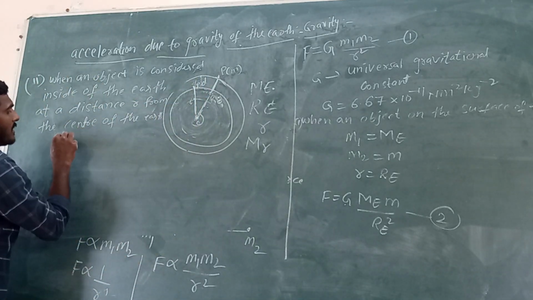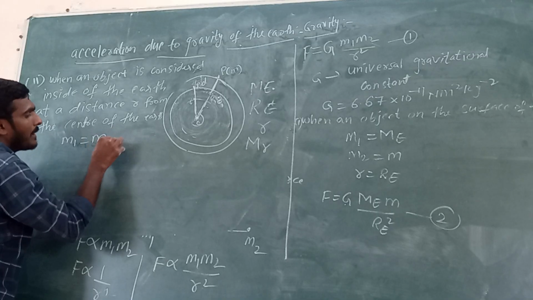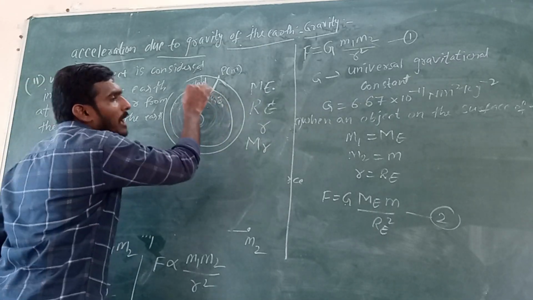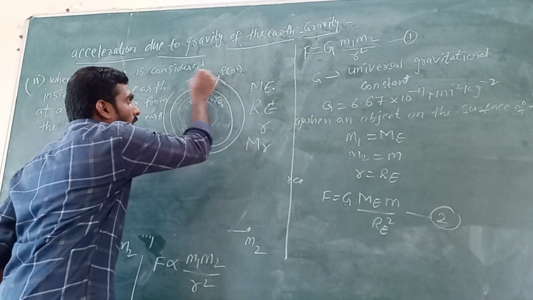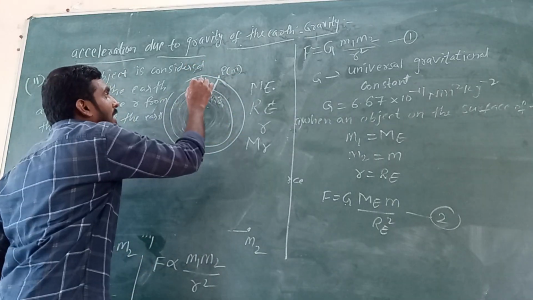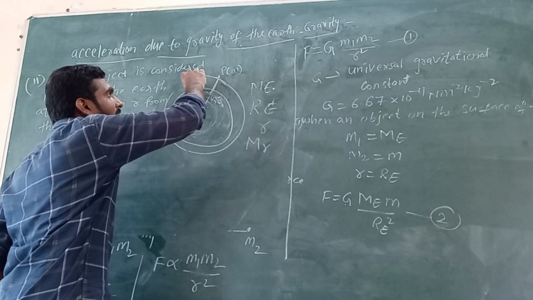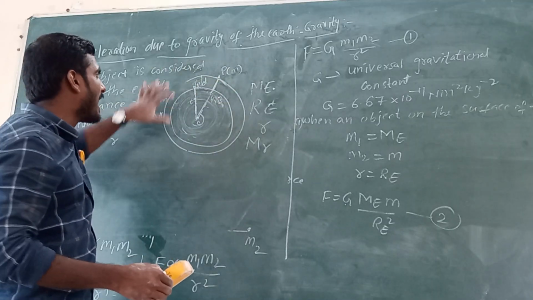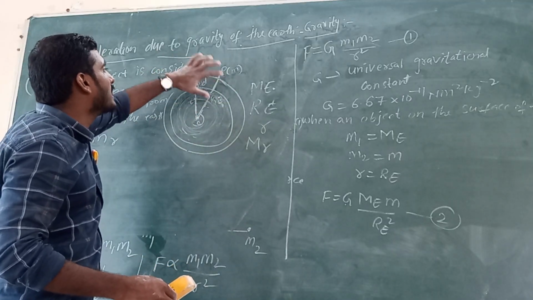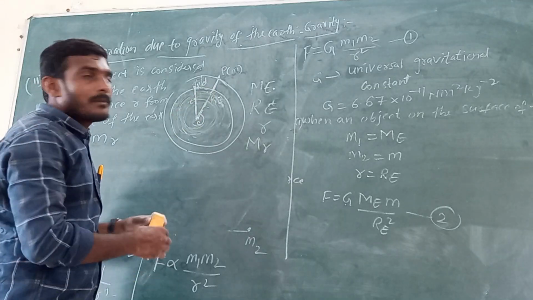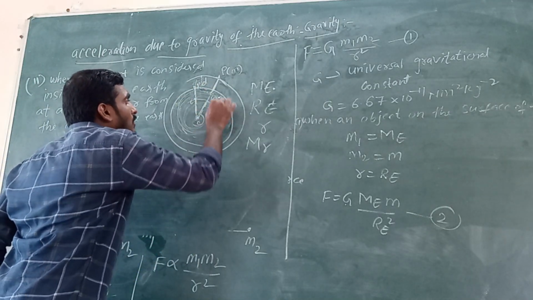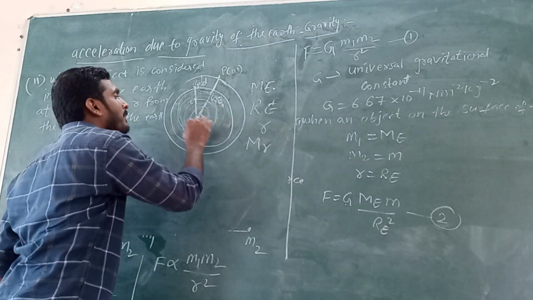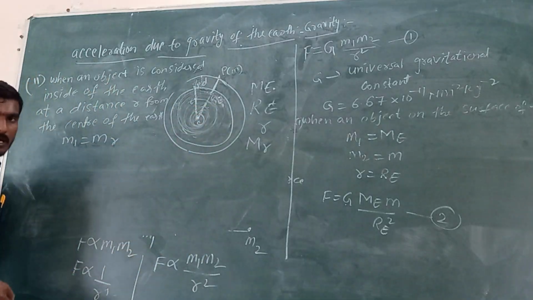Now from that, m1 equals mr. Why? Because the mass of this inner region I am taking as mr. When an object is inside the earth, the gravitational force does not act due to the total mass of the earth. But due to this inner side of the earth only, the gravitational force acts on this point P. That is why I am taking this inner mass, that is m1.